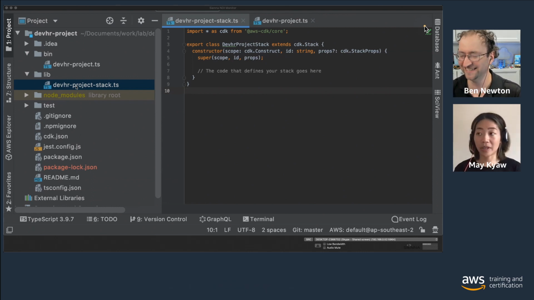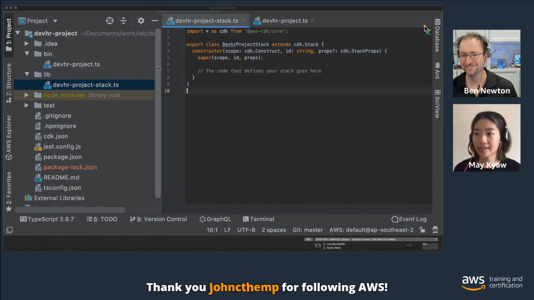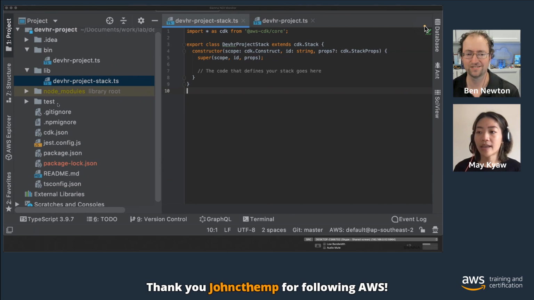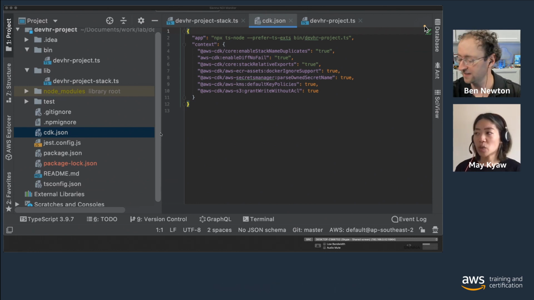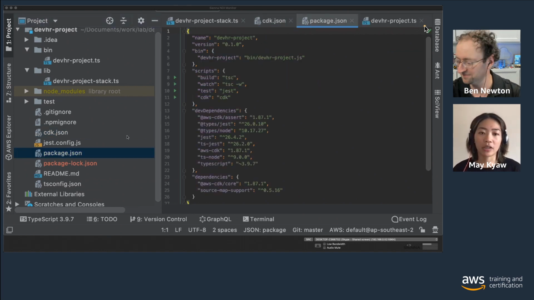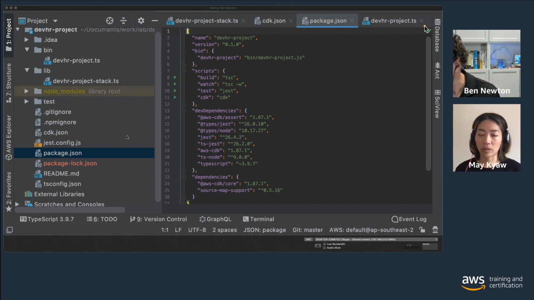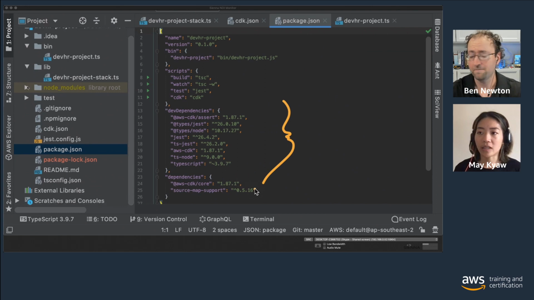We're going to build constructs in here, and this is the main stack we are extending. The next one is cdk.json. It basically tells the CDK toolkit how to run the applications, and we won't be changing too much on this one. We'll leave it as the default. Then package.json has all the dependencies, the versions, and all the build scripts that we will be using for the project. So that's pretty much the boilerplate that's created.